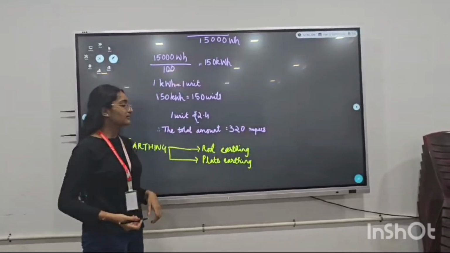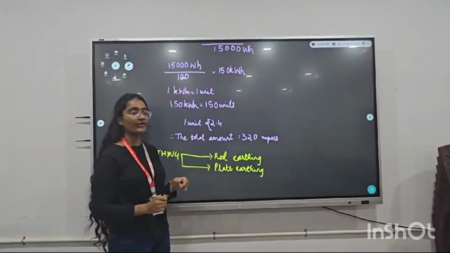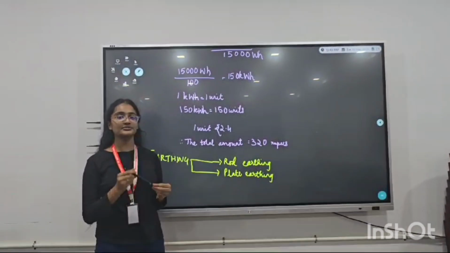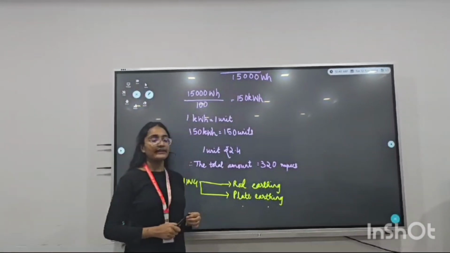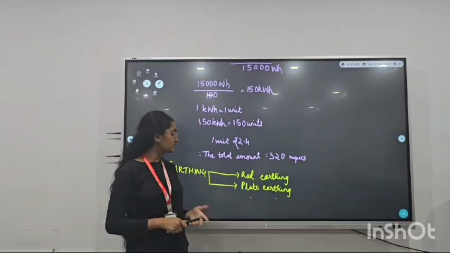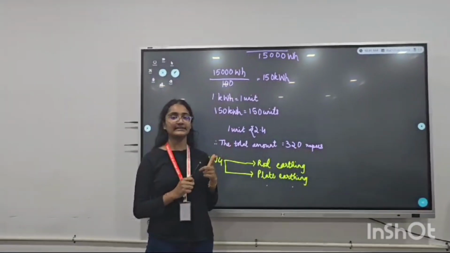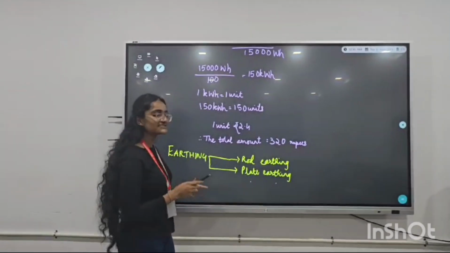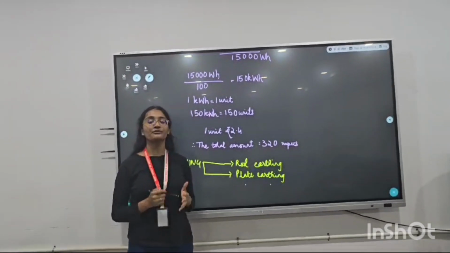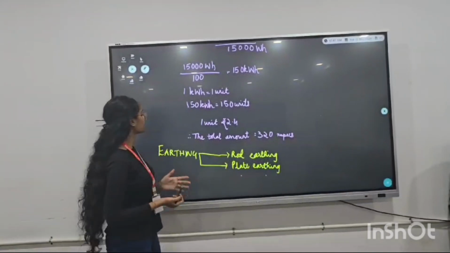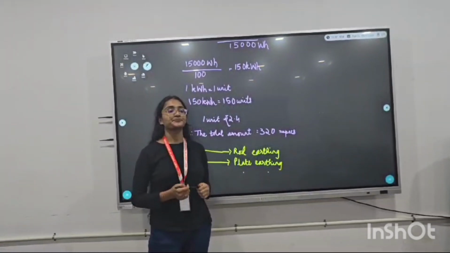In rod earthing, a rod is connected to the electrical appliance and it goes into the ground. And in plate earthing, a wire is connected to the electrical appliance and then the wire is connected to a plate buried in the ground which is covered with a mixture of copper, salt and iron. Earthing is generally used to prevent electric shock to people.